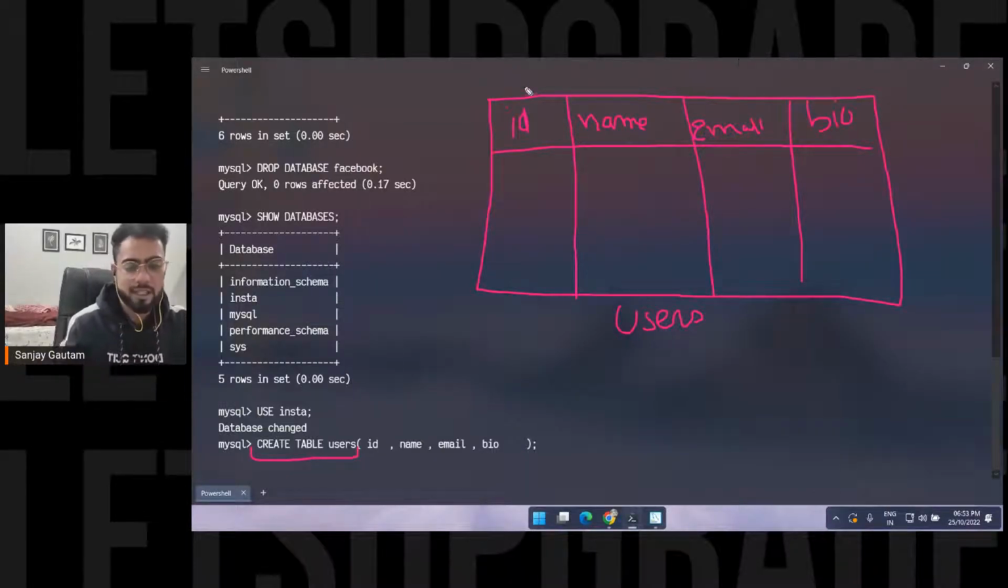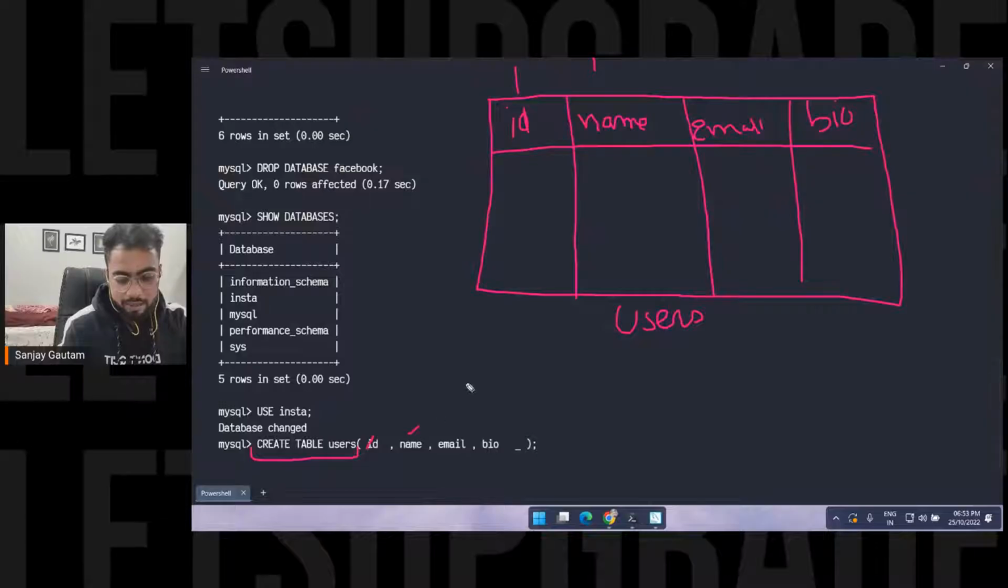So in my database I'll have these four fields here: id, name, email, and bio. These are actually the columns, and all the columns are going to be separated by commas. Very easy, very straightforward.